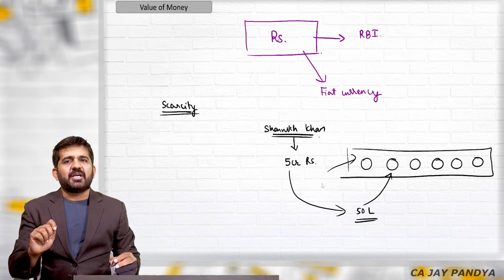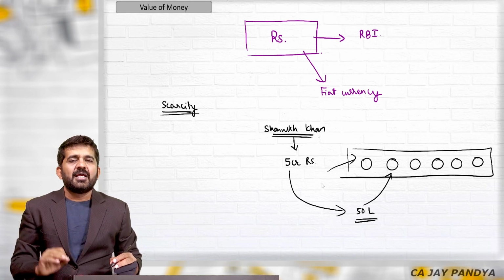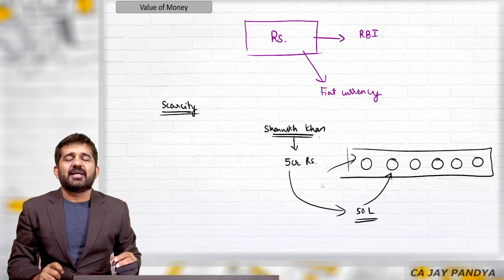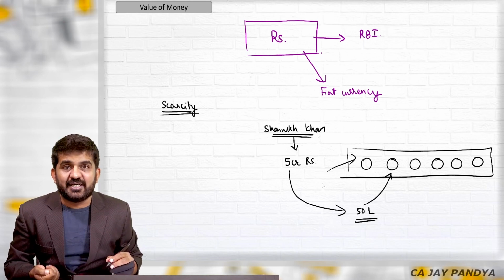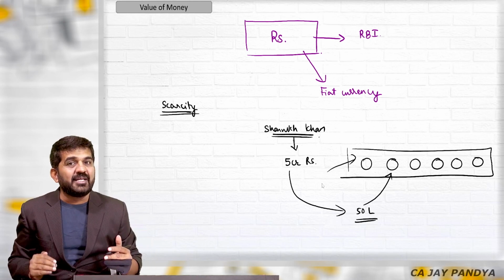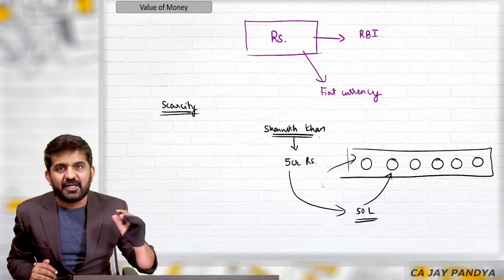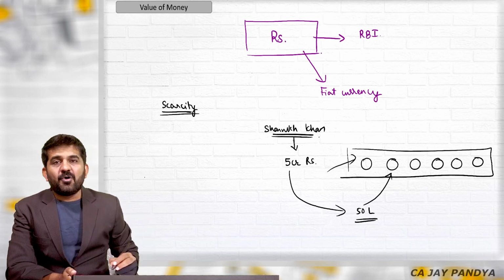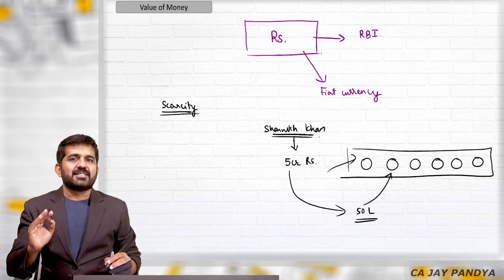So the first concept in finance, we are summing it up: value of money will be there only if it is in scarcity. The value will increase the more it is scarce, the value will decrease the more it is available in supply. Value of money is there only if it is in scarcity.